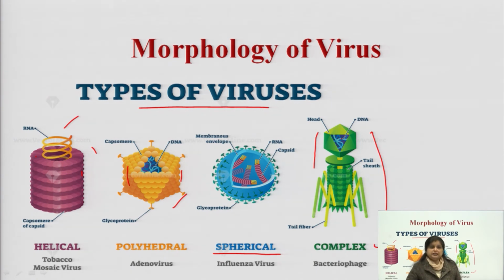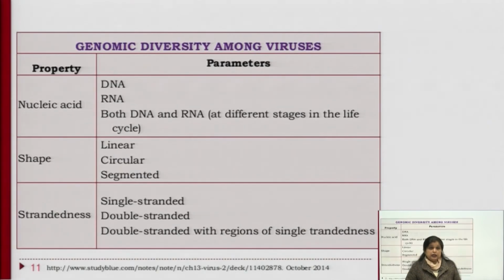So, on the basis of what we call the capsid structure, the variation in morphologies occurs. So, genomic diversity among viruses may be affected by the properties of nucleic acids, by the shapes of the capsid, and by the steadiness of the structure.